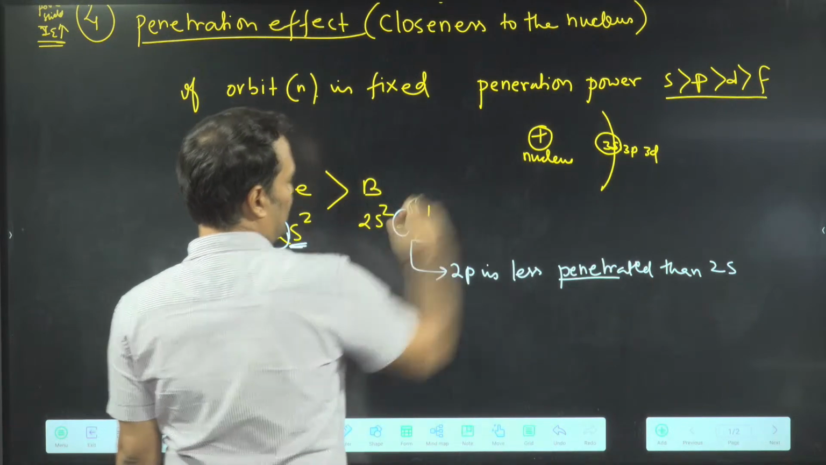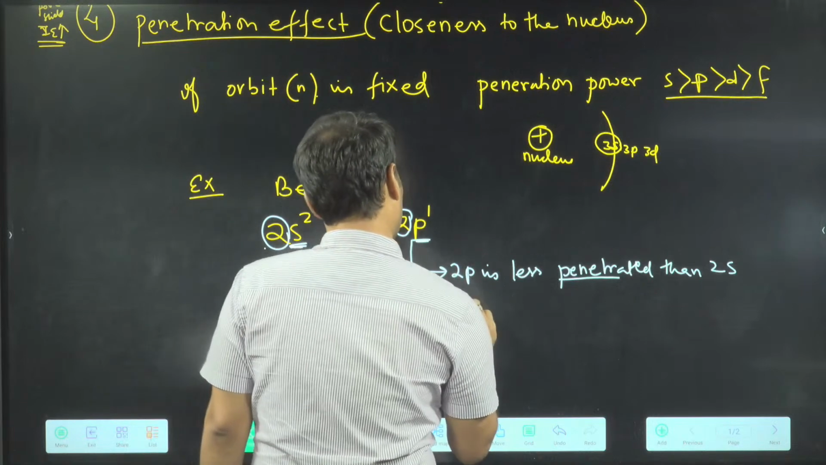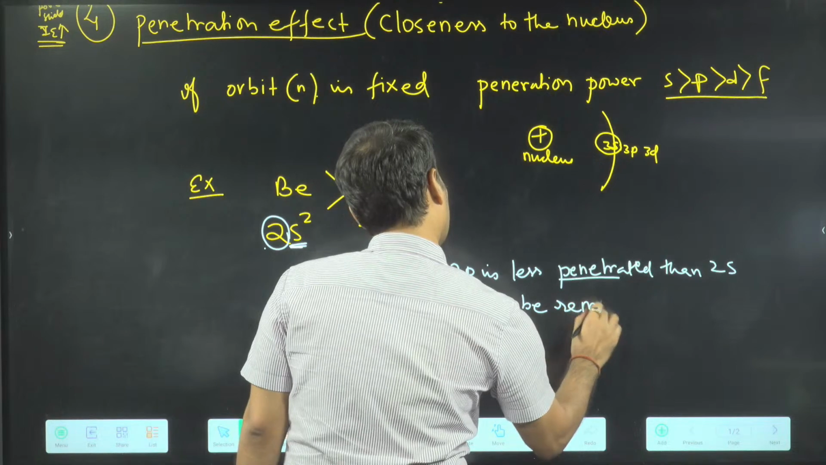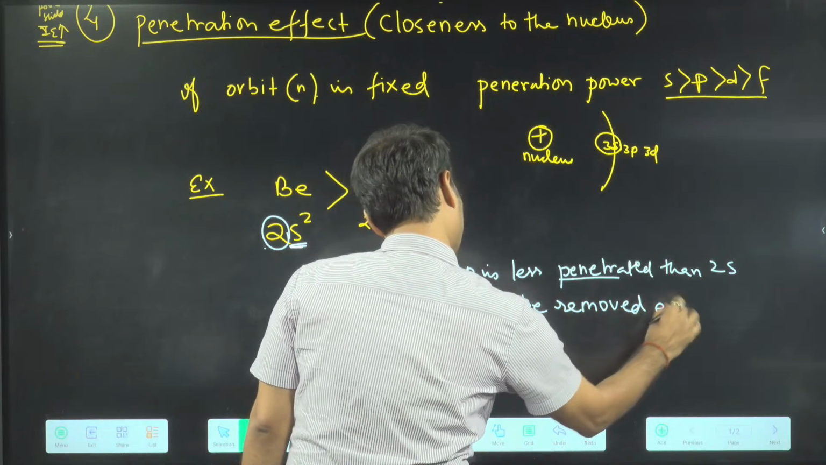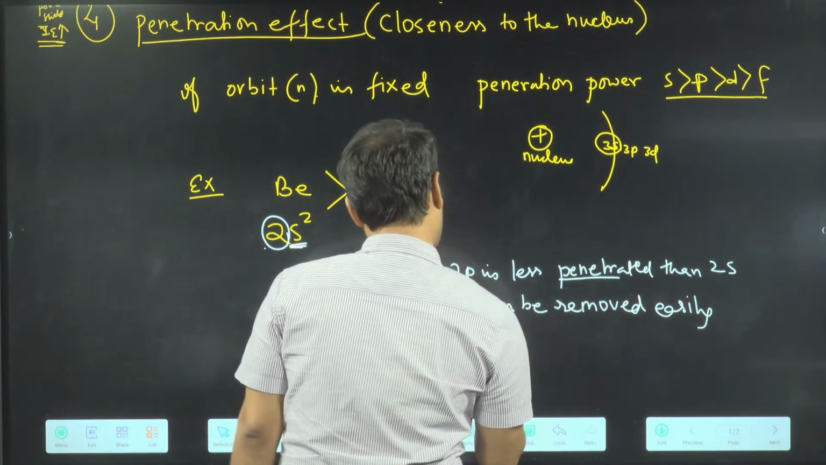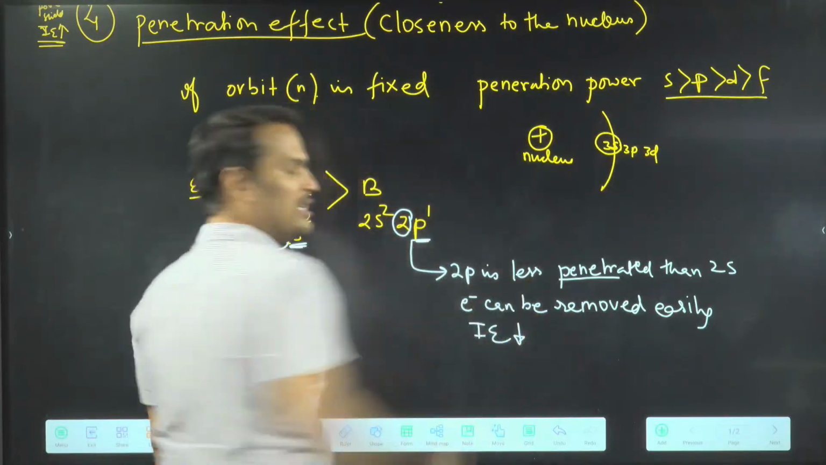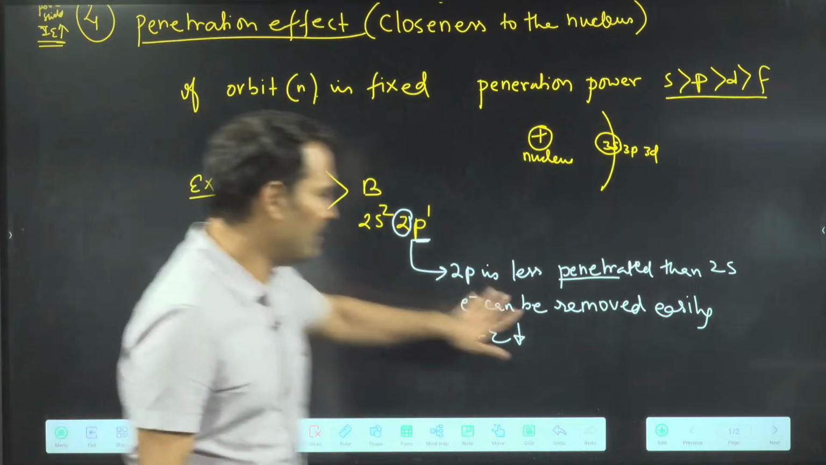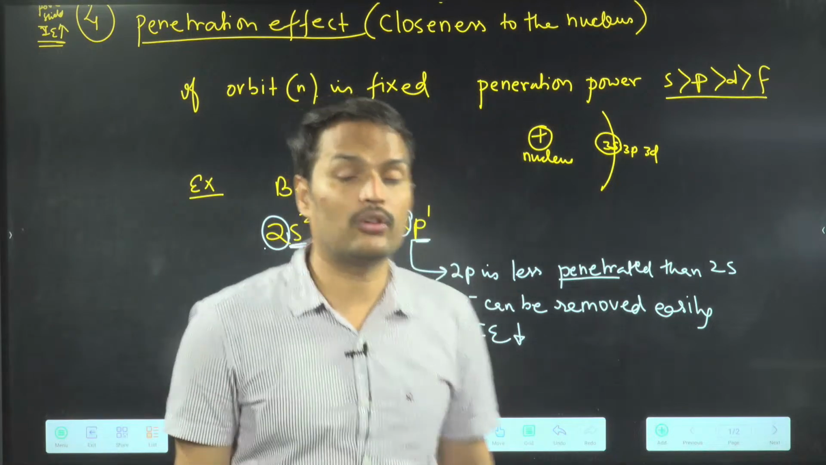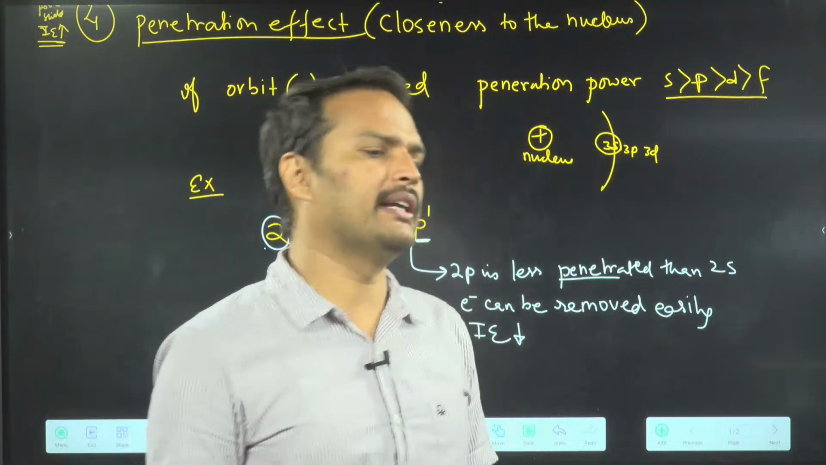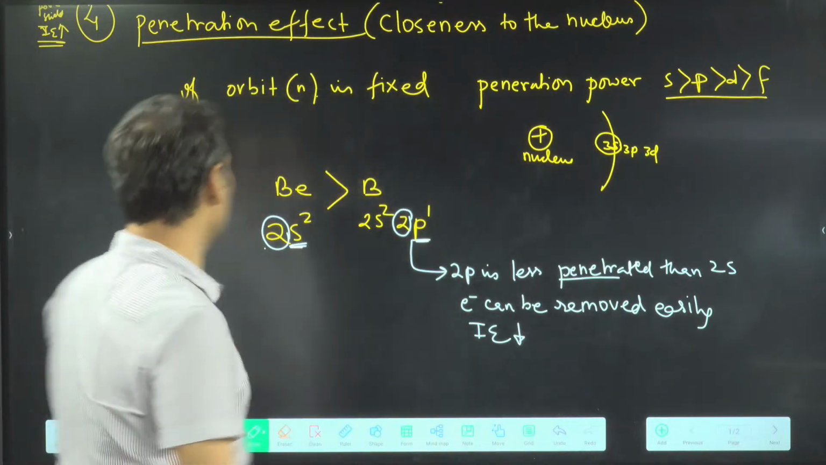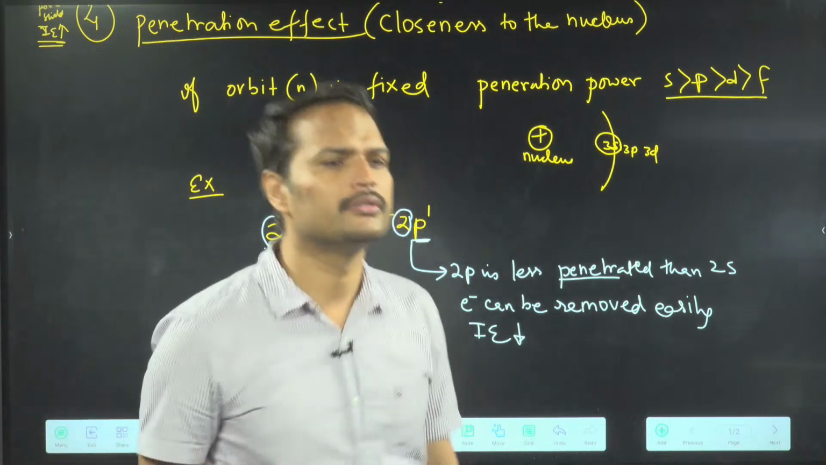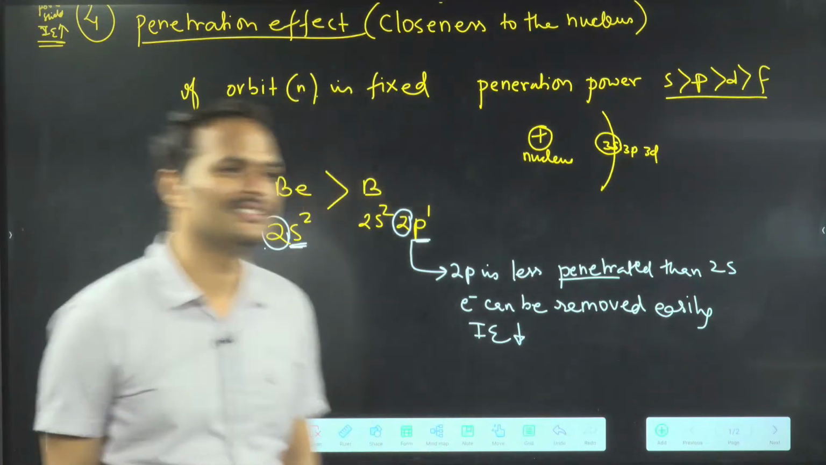So what? This is less penetrated. This is outside, so the electron can be removed easily. So what will happen? Ionization energy will decrease. So this is also one of the reasons. One reason is fully filled, no problem. But one reason is this: you are removing an electron from 2p, which is less penetrated. Got the point? Everyone understood this point? Yes or no? Tell.